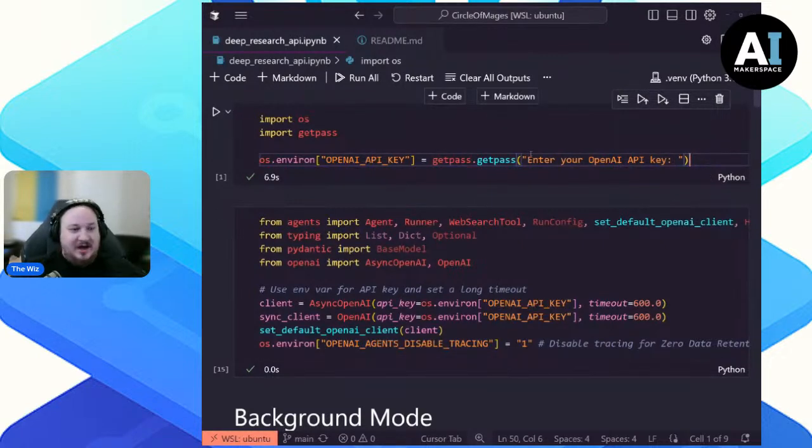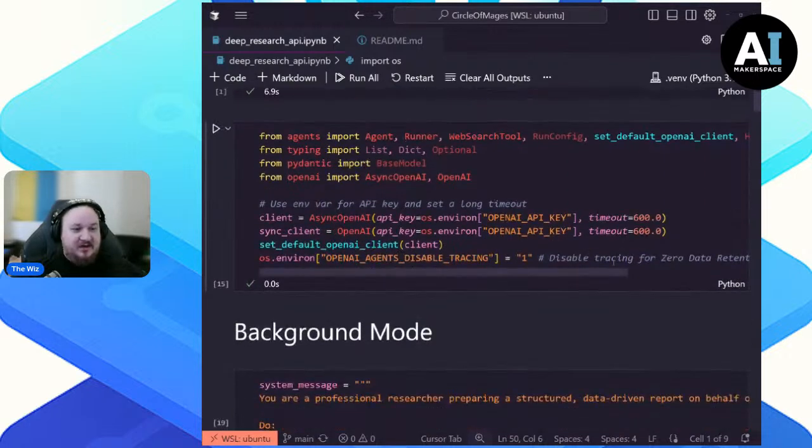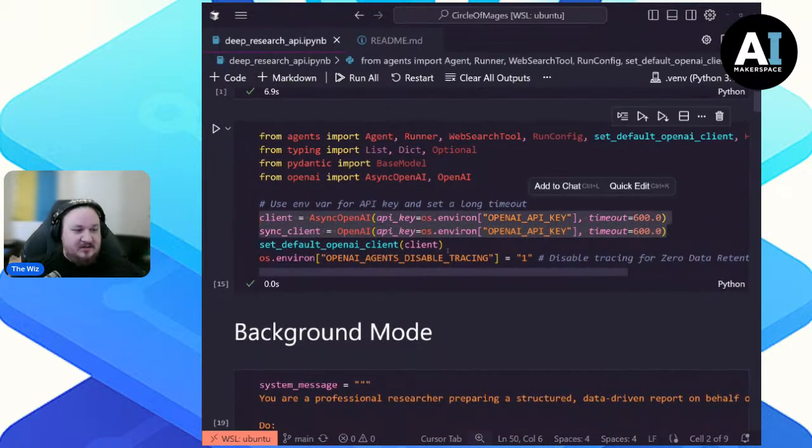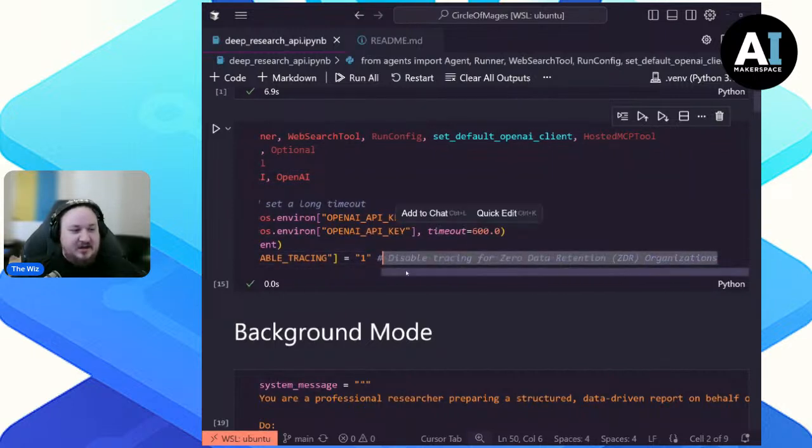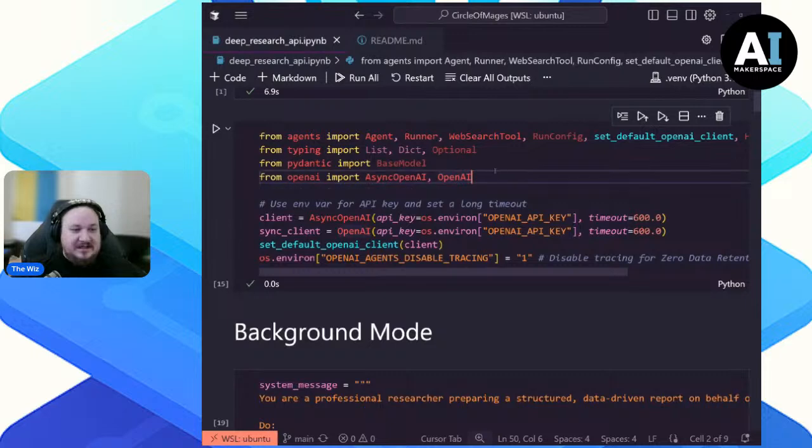This is the idea. We have some OpenAI API key. We set up our clients. We enable our tracing, right? So basically, this is going to say whether we want to keep traces.